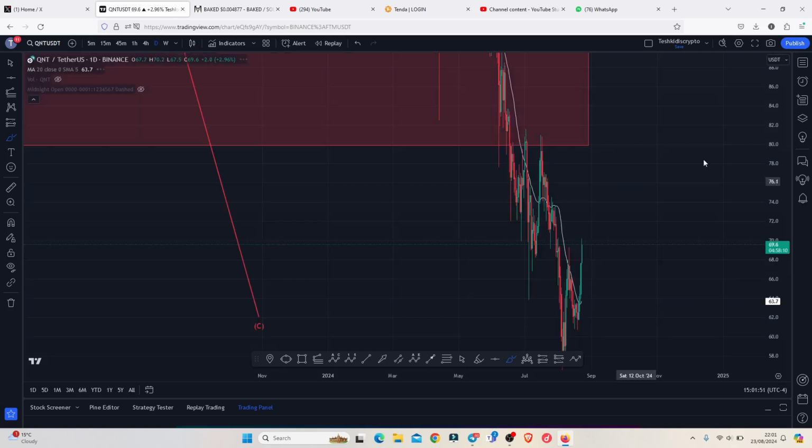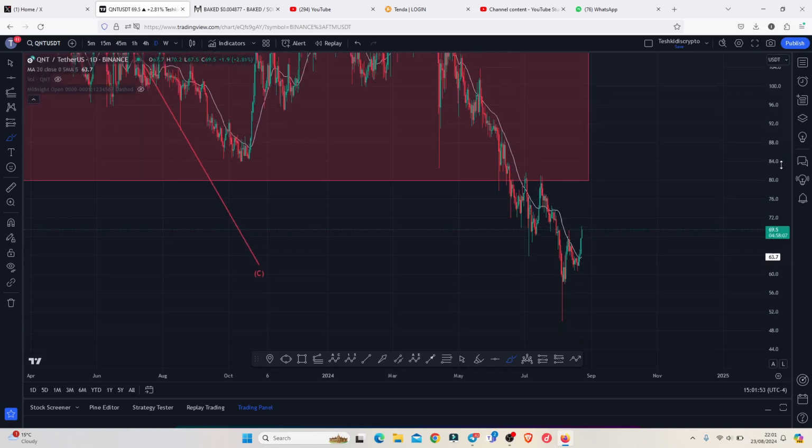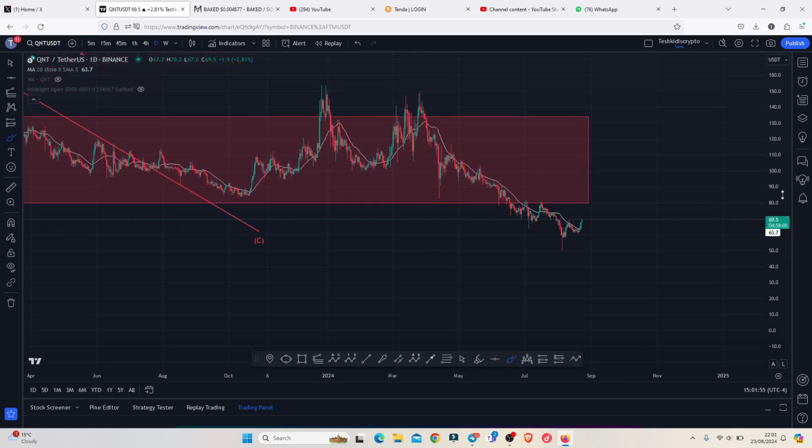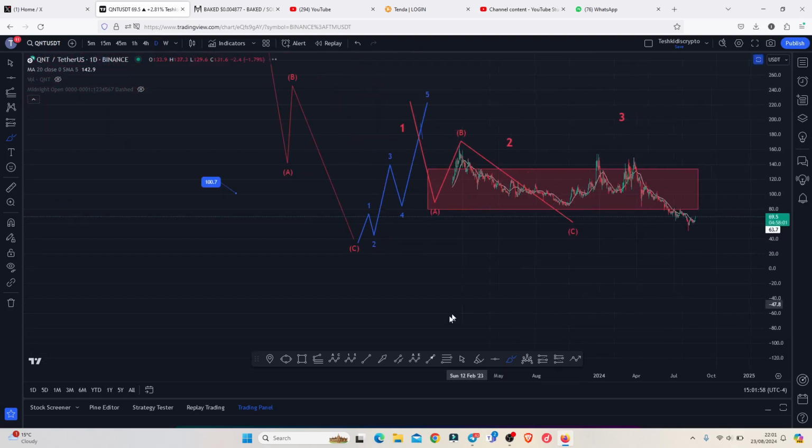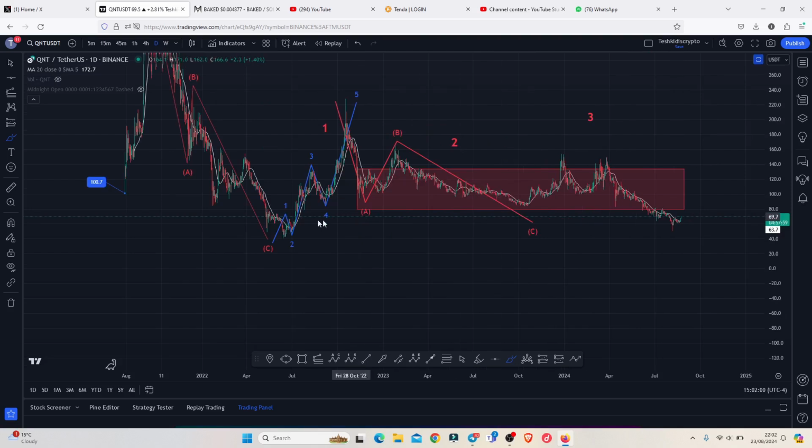And jumping to the daily chart to now share out my long-term price prediction analysis, still basing it on the Elliot wave structures. On the daily chart you can see that we got our bear market lows at the $40 before we started a very nice bounce to the upside in a move that gave us a high above the $229.1, completing the formation of this larger Elliot wave count 1.